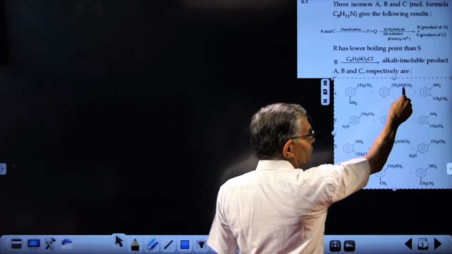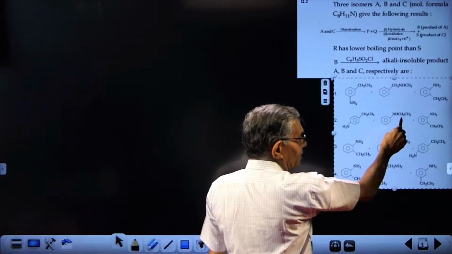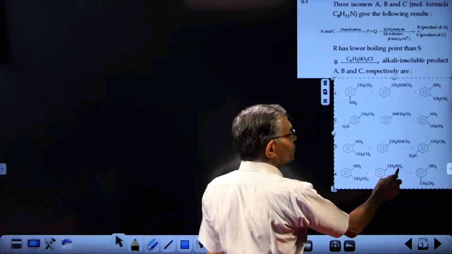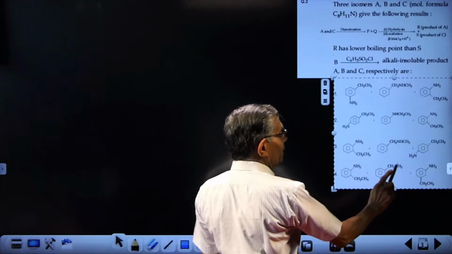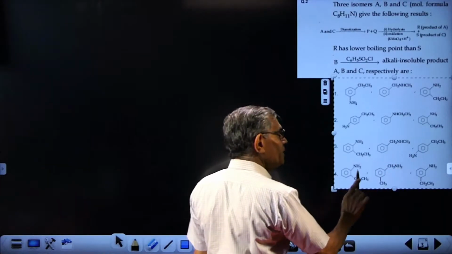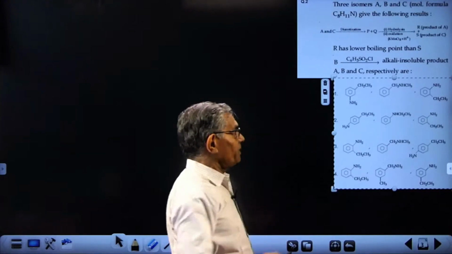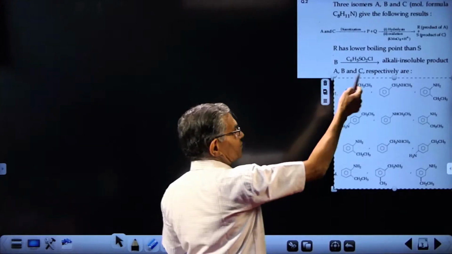That is right. This is secondary amine. This is also secondary amine. This is secondary amine, but the last one is primary amine. So one thing about this is 4 cannot be the answer. Now out of A, B, C, 1, 2, and 3, which can be the answer. Go to the next step.